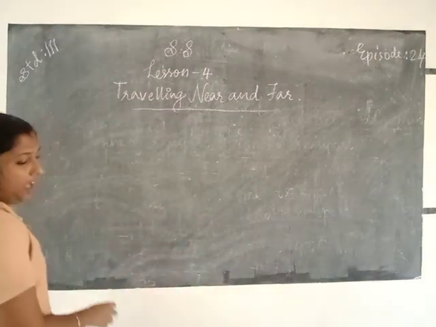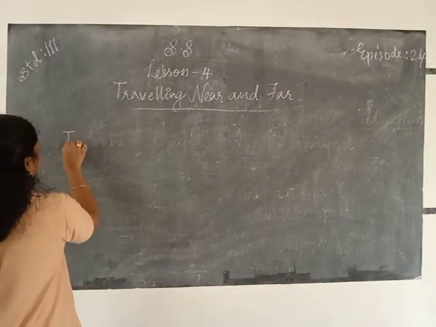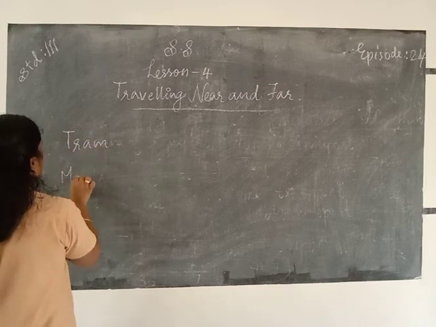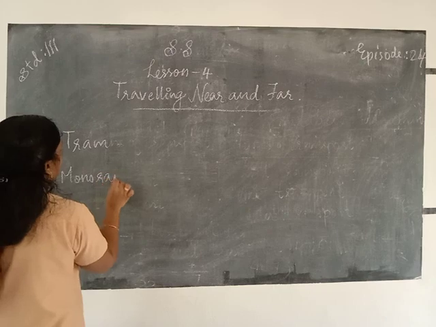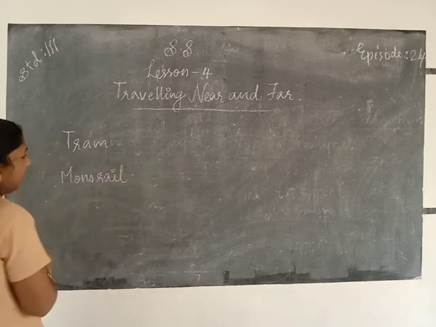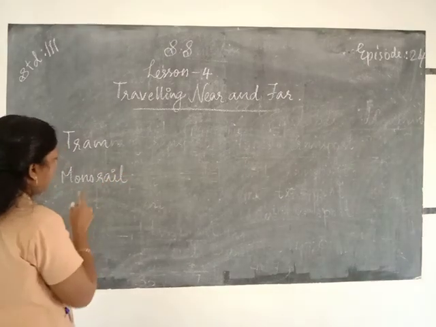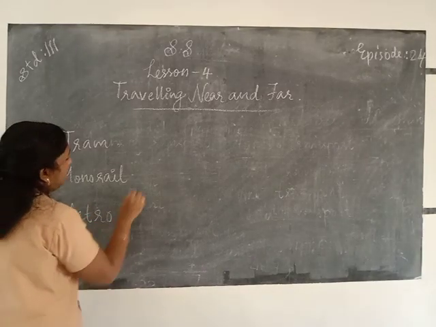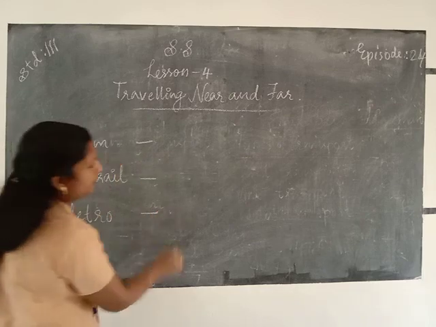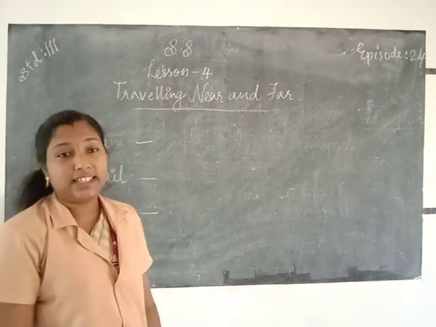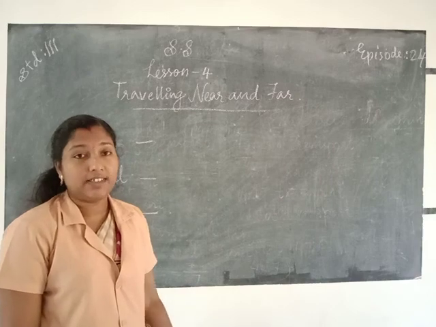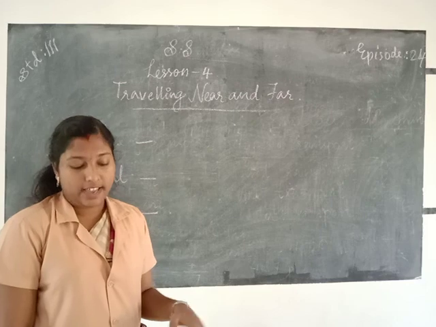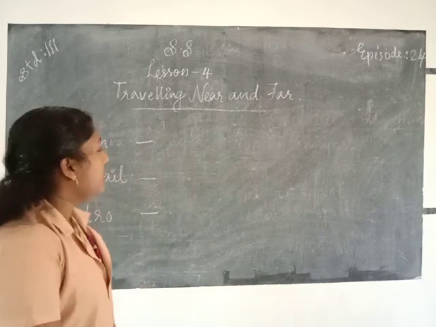Tram, monorail, and metro. First one, tram. Tram is a type of train that runs on rails along the roads in a town.